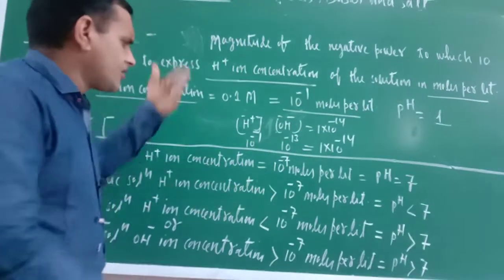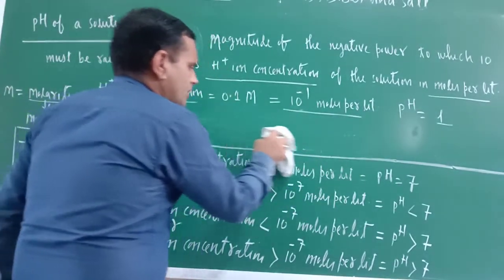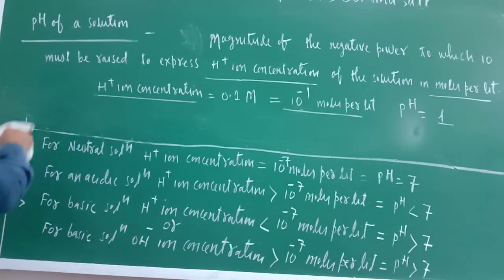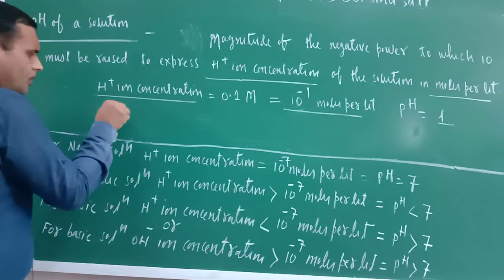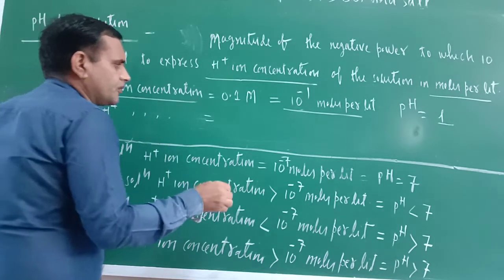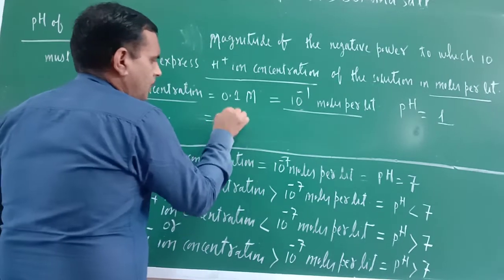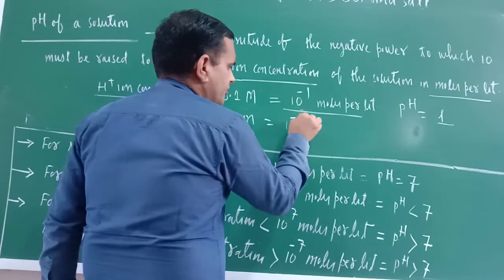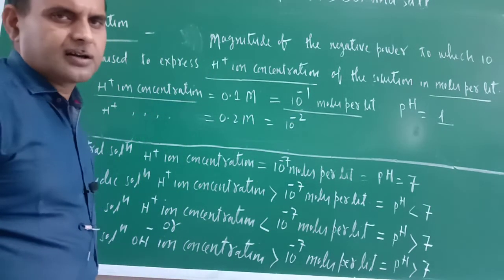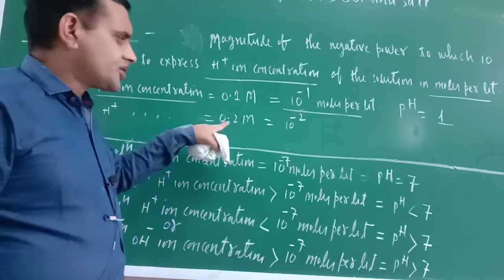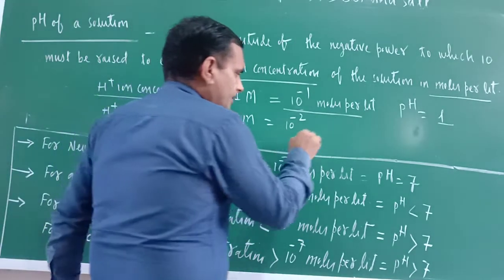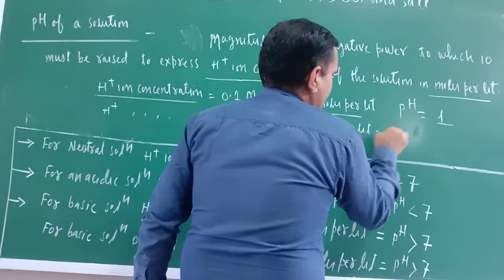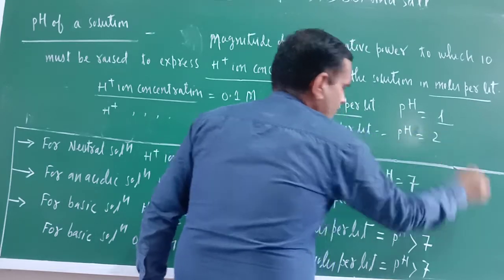Now just see another example also. Suppose H positive ion concentration is equal to simple 0.2 M. So this can be written 10 raised to the power minus 2. Yes, that can be written or not? 10 raised to the power minus 2. Correct? So this is moles per liter. So what is the pH? pH equal to 2. Okay?